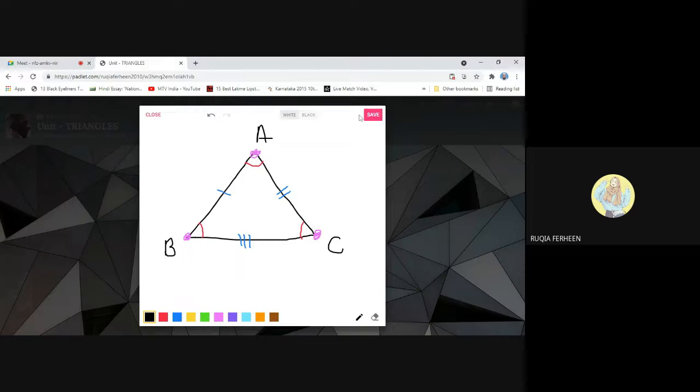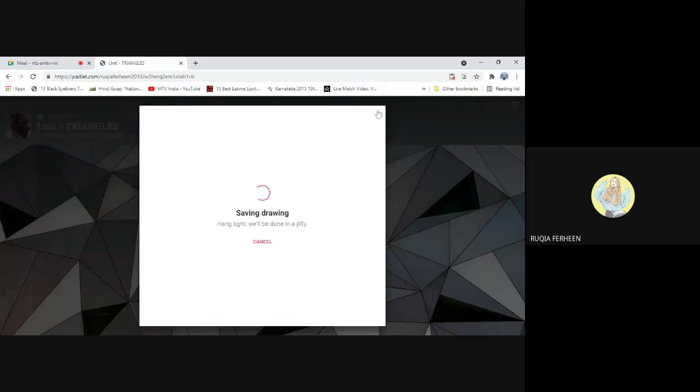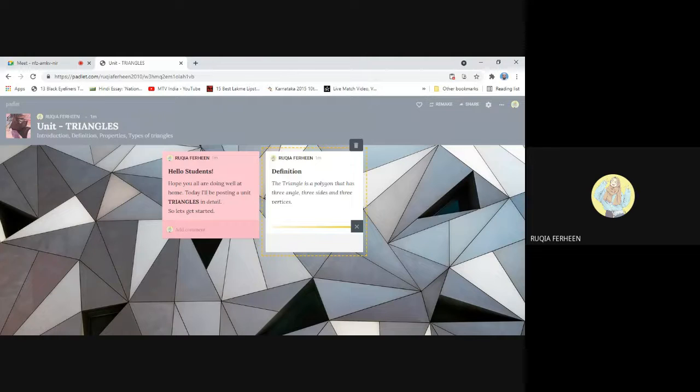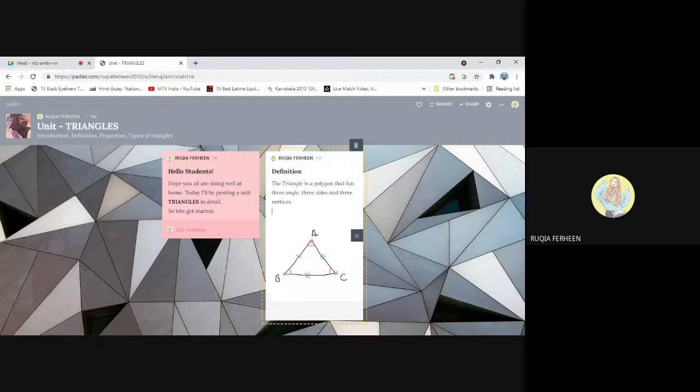Next to those two options, there's an option save. If you want to save it, click save, or else just close it. I click the button save. So it is saving now. Yeah, as you can see, this drawing has been tagged to this post. And now I'll write a short description for this drawing.